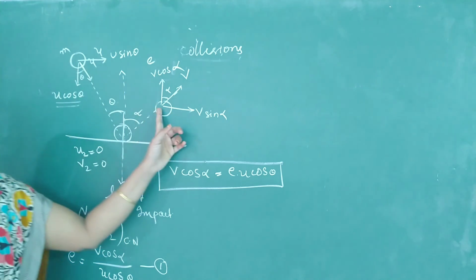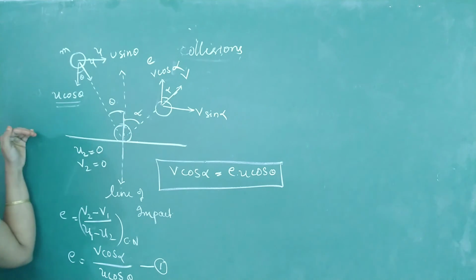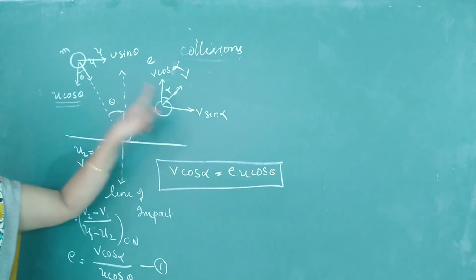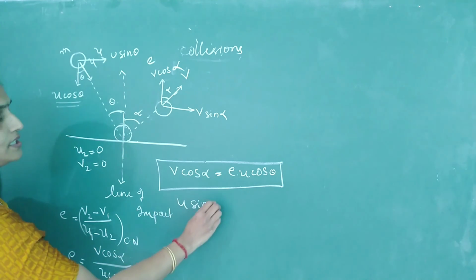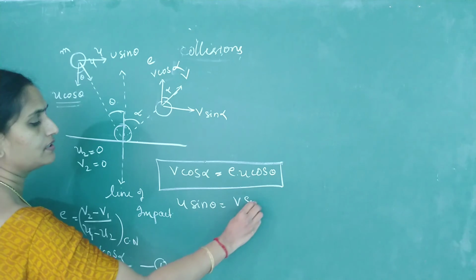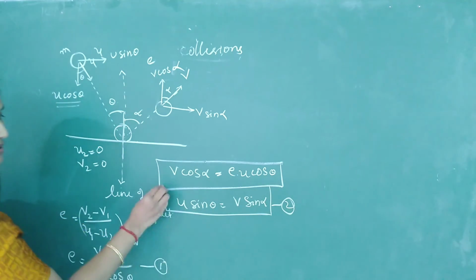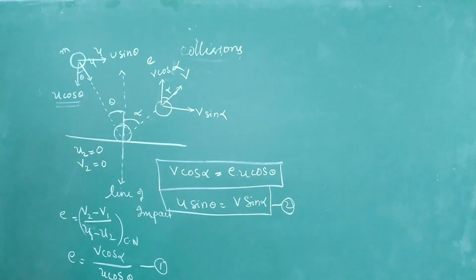Come to the horizontal component of velocities. Since there is no force acting along this line, along the tangent, these two speeds are not going to change. What is U sin theta equal to? U sin theta will be V sin alpha. Call this equation 2. Now from these two relations, you can determine the value of alpha. You can also determine the value of V.